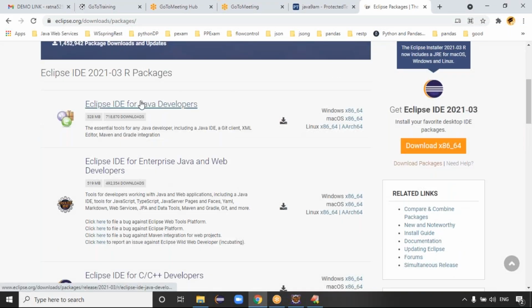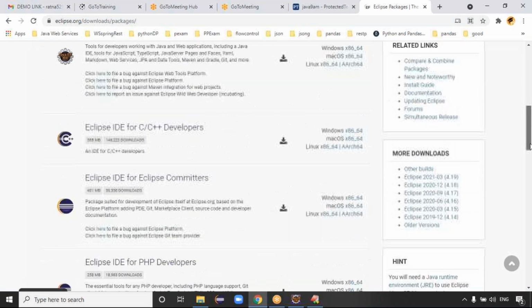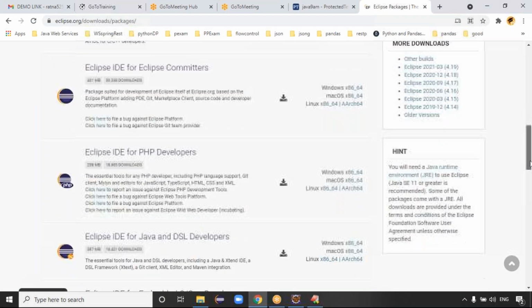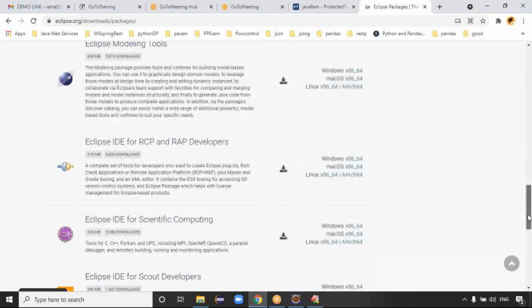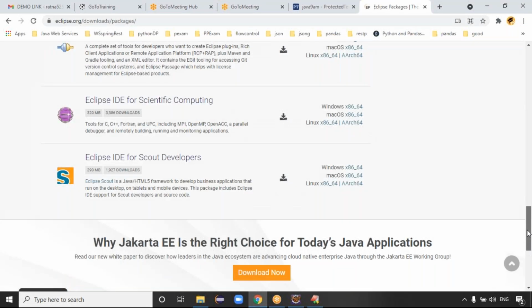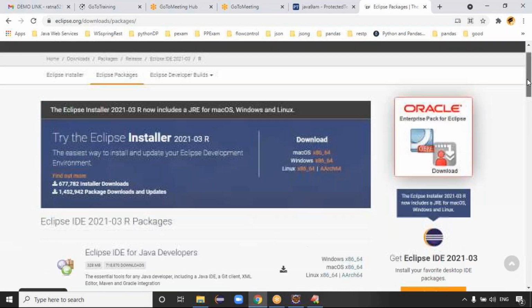See guys, this is Eclipse IDE for Java developers. Essential tools for the Java developer, including Java IDE, Git client, XML editor, Maven, Gradle integration. This is all you'll get, right? This is Java developer, guys. And this is Eclipse IDE for enterprise Java developers. So you see here, Eclipse IDE for the PHP developer, Eclipse IDE for embedded tools, embedded C/C++. This is all information, right? Eclipse IDE for scientific computing and all. Yes, different things we have.